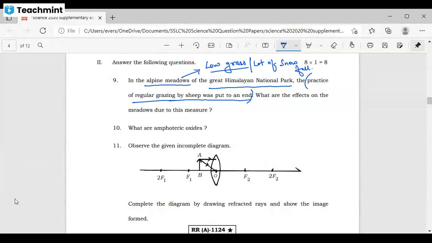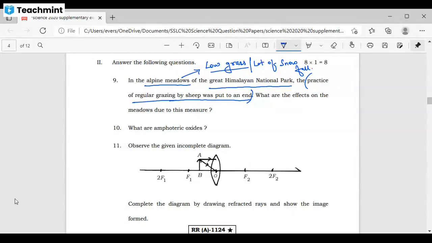Soil erosion. What is the reason they have stopped this grazing? Soil erosion. Yes. Can you tell me from which chapter this question has been taken? Our environment. Our environment.